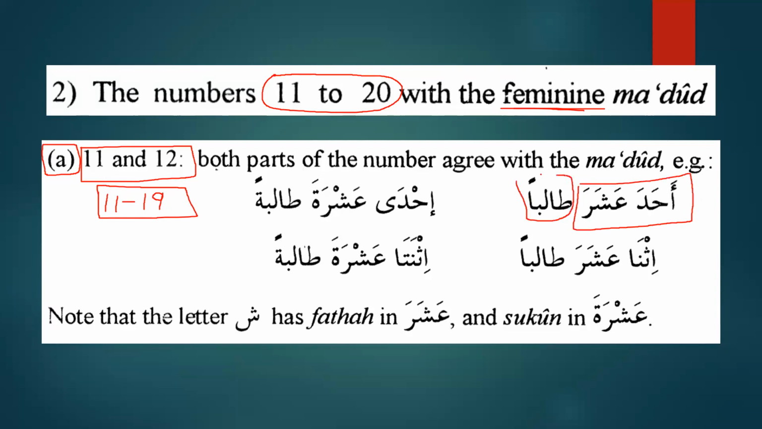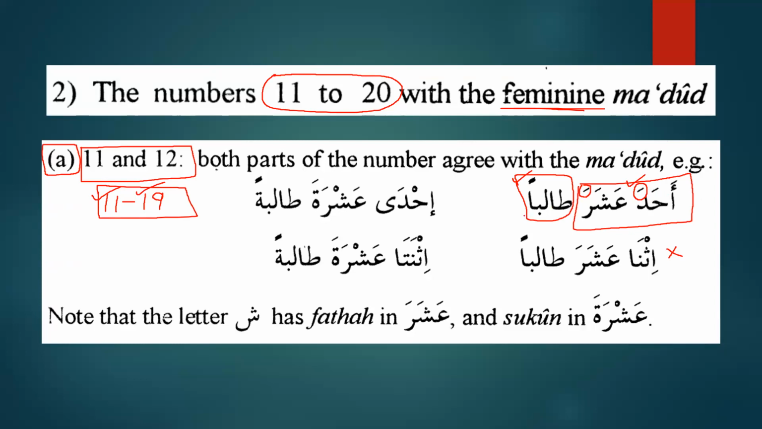So the first two parts are always mabniyun al-fath. All of them from 11 to 19 are mabniyun al-fath, except for 12. 12 is not mabniyun. But 11, 13, and up to 19 are mabniyun al-fath. That means the first two numbers will always be read with a singular fatha, always. So 11 taliban, now we can see here that it is 11 students. So the ma'dud is wahid, and it is masculine. Similarly, ahada is also masculine.